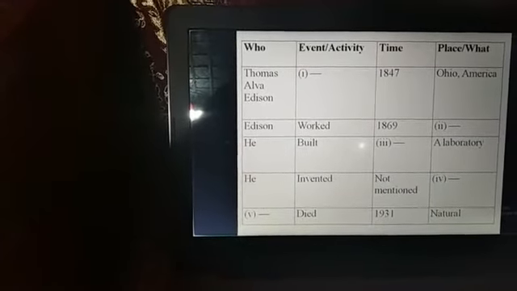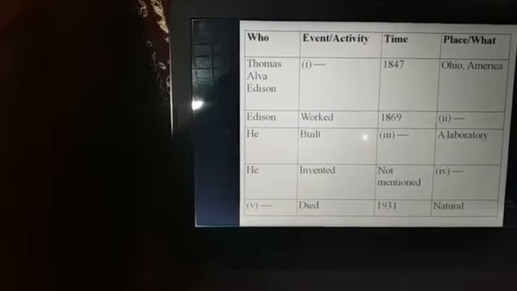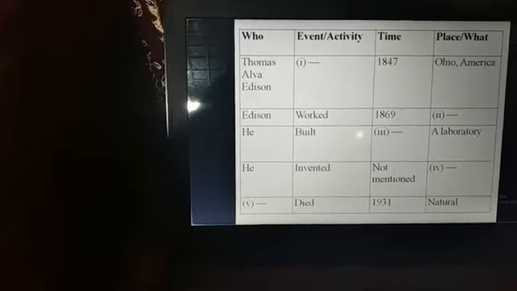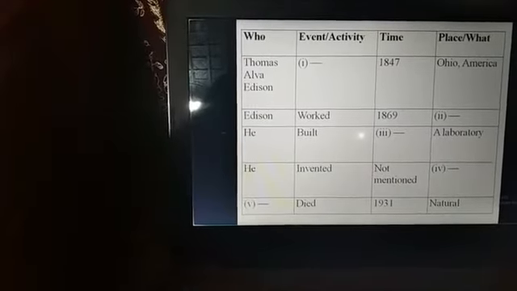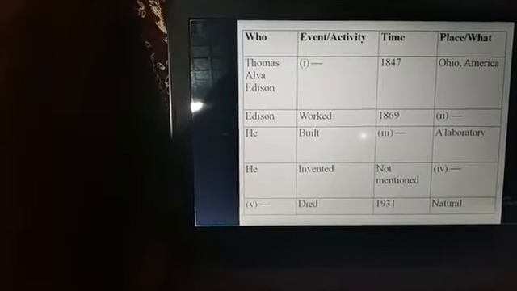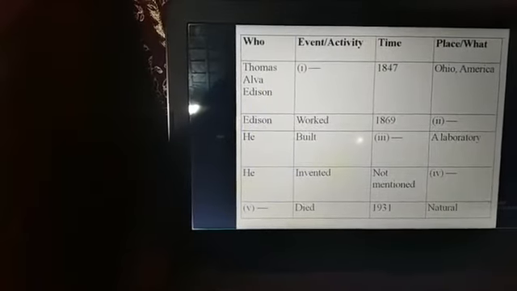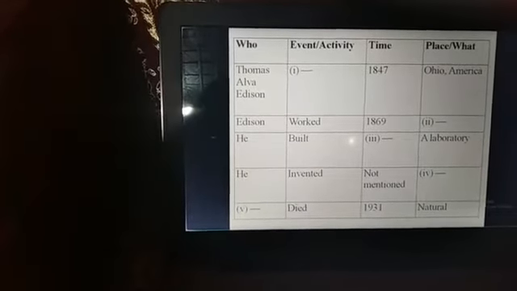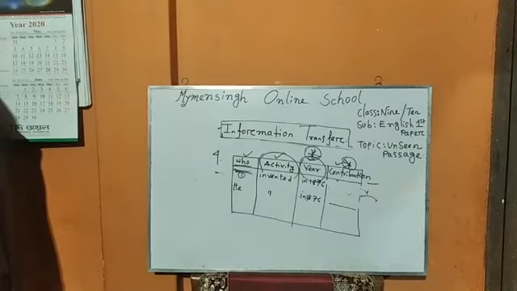Now we're going to the 5th line and 5th gap. That is, who died in 1931? It is clear that Thomas Alva Edison died. Here we'll write he, or Thomas Alva Edison, or Edison. Clear, my students? I think you all have understood all these things, that is, what information transfer is and how we can easily get full marks in this topic.